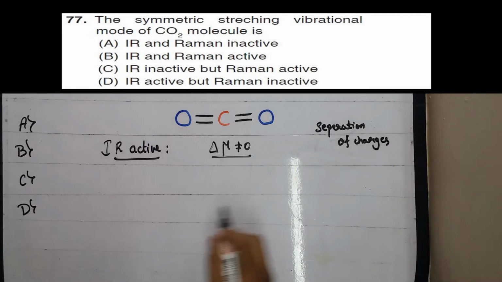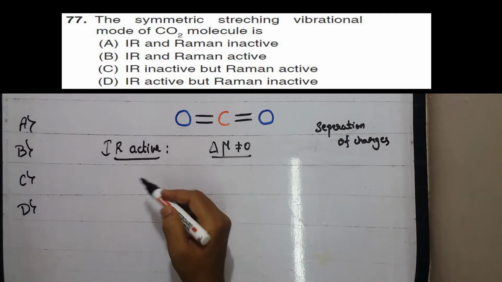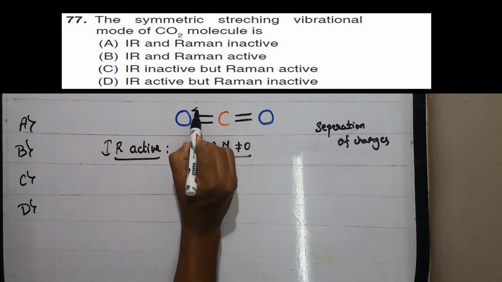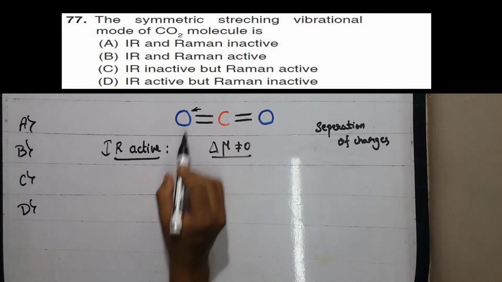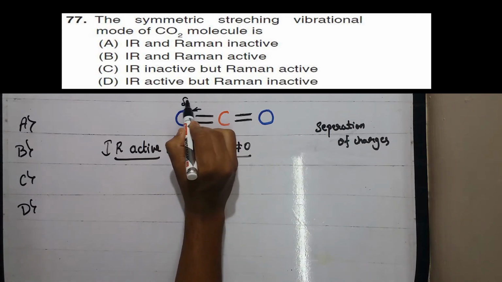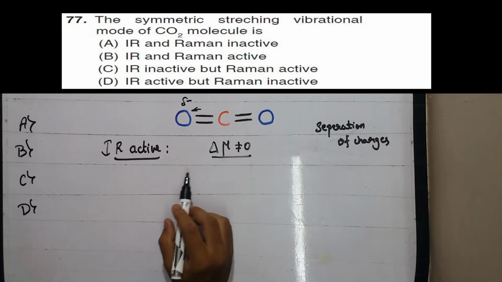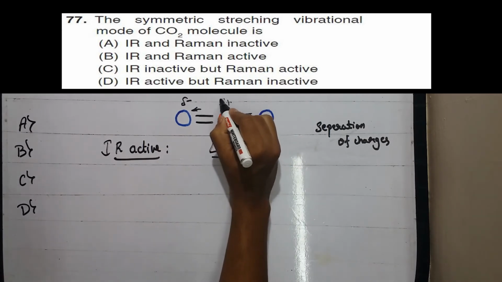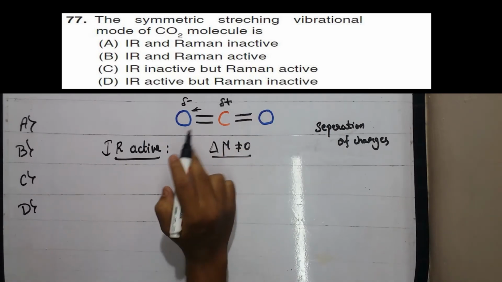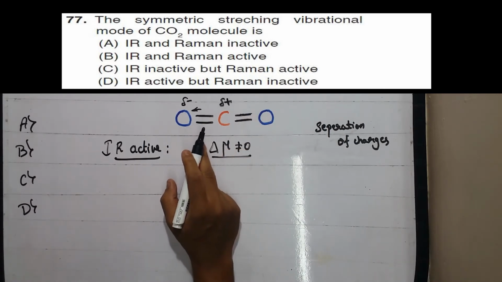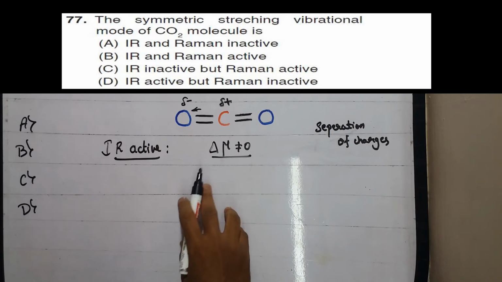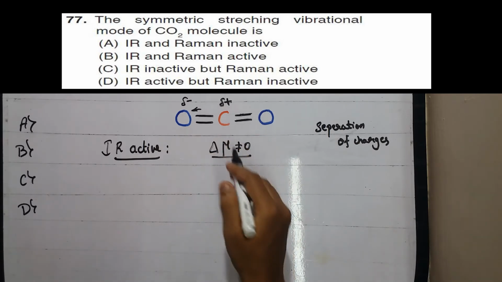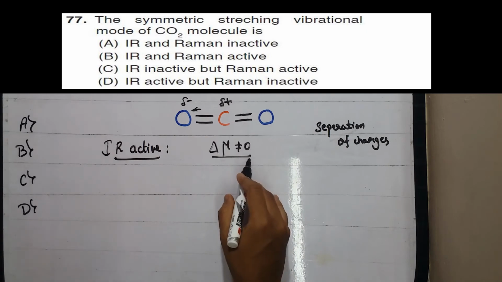Separation of charges: as oxygen is more electronegative, the electron in the bond is dragged more towards the oxygen, hence it has a slightly delta negative charge, and the carbon possesses a slightly delta positive charge. Hence there is a separation of charges, which induces the dipole. So the total change in the dipole moment of the molecule must not be equal to 0.